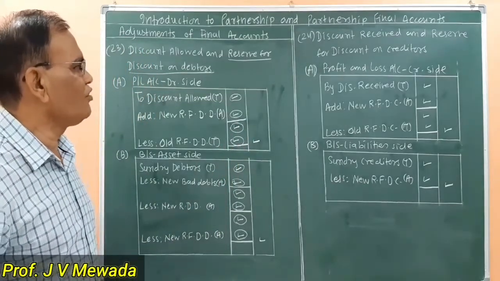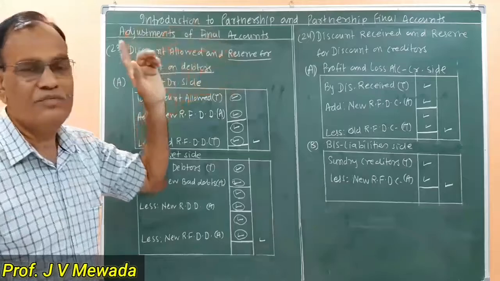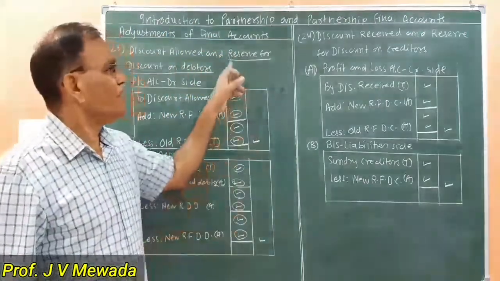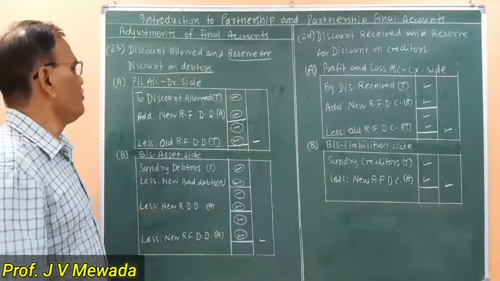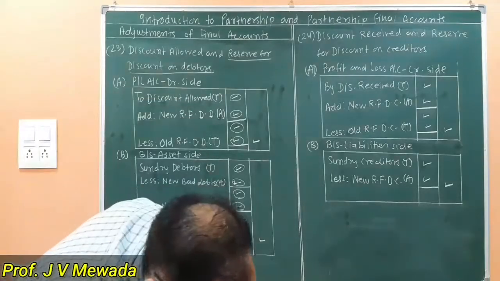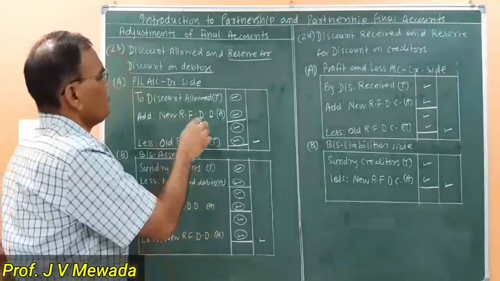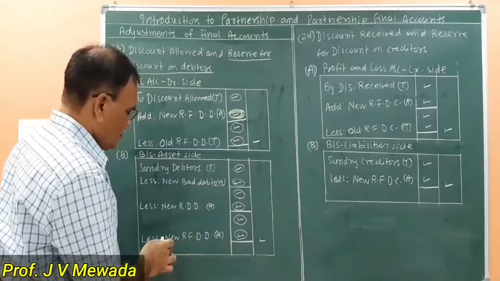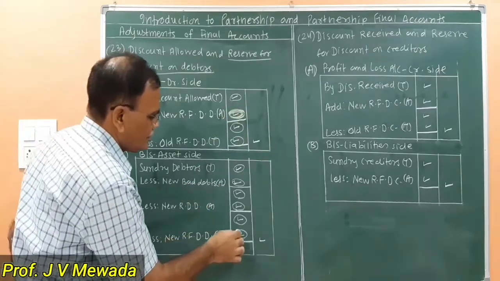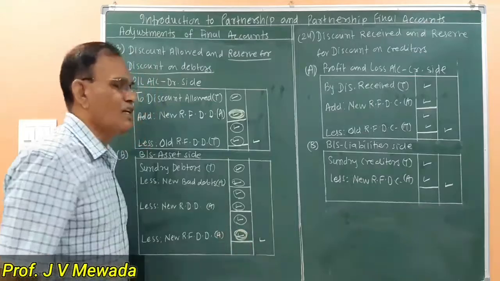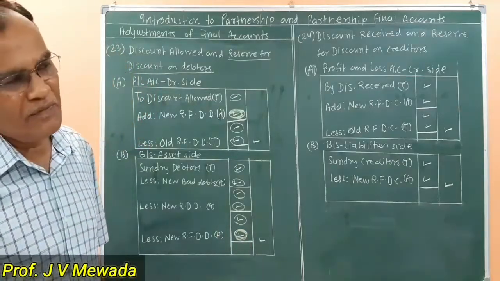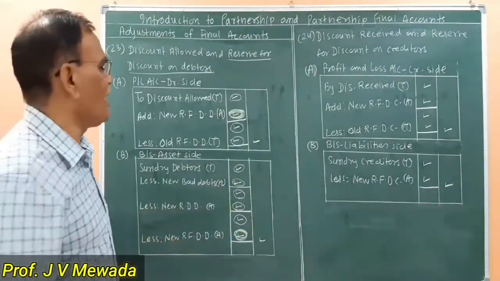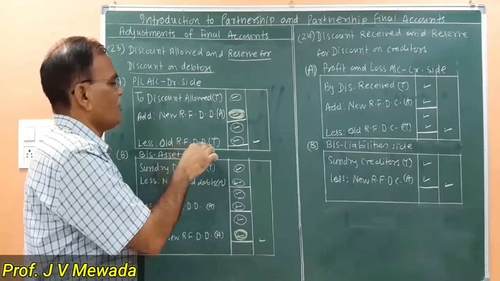So there are two effects for the adjustment. Which are the two effects? Reserve for discount on debtors, this is the one effect, and new reserve for discount on debtors, this is the other effect. Two are coming from the adjustment, and one is from the trial balance: old reserve for doubtful debts.